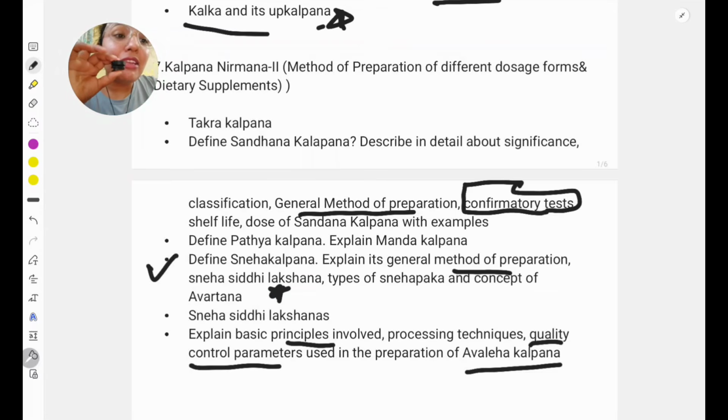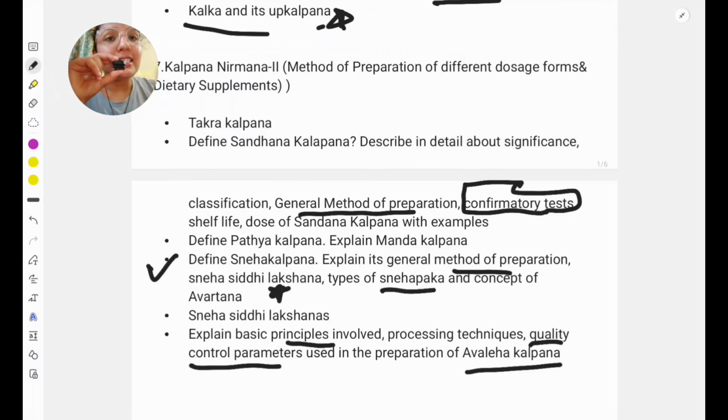It can be asked separately in 5 marks also, and Sneha Paka. Okay, so these are the important things that you should know in Sneha Kalpana. And from Sneha Kalpana don't forget the dose, it will surely come in MCQ. Many times a question is repeated, what is the ratio in the Sneha Kalpana. Okay, then Murchana is one concept there.